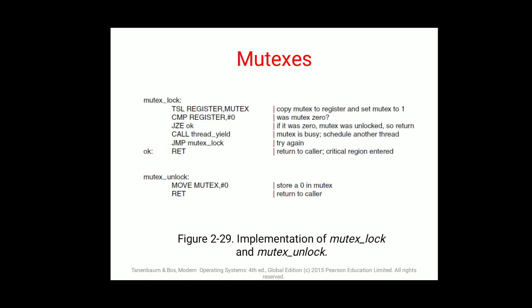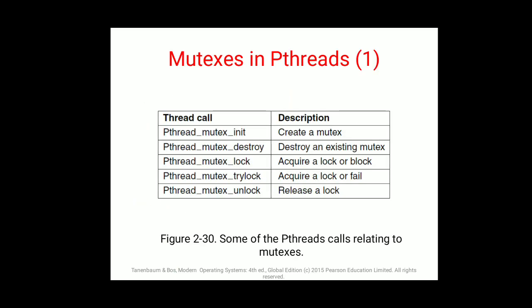Then there is mutex. Mutex means what? Mutex means there is a program which is waiting for another program to get completed so that we can find a solution to run that program. So mutex also has different functions. Thread calling: pthread_mutex_init, that is initialization, creation of it. Mutex destroy, destroying the existing mutex. Then pthread_mutex_lock, acquire a lock or block. Mutex trylock, to acquire a lock or fail. Pthread_mutex_unlock, release a lock. To lock a single process and unlock it, we can use these.